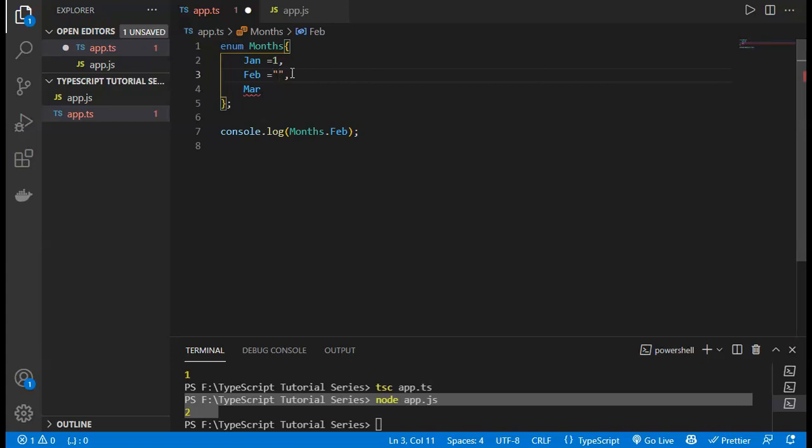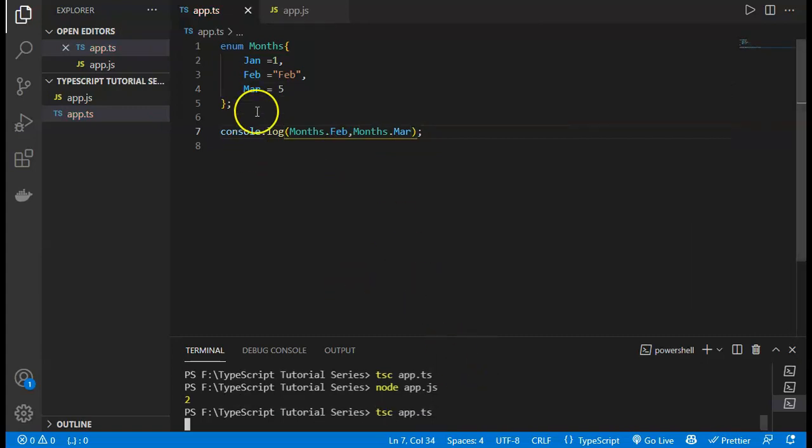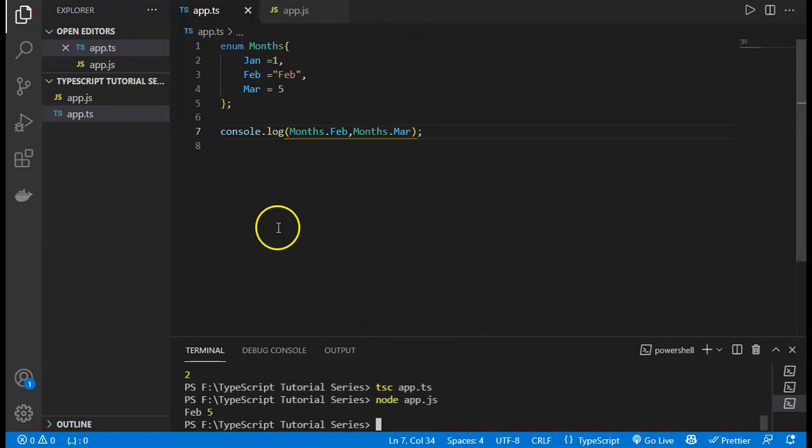If I now save, we have to define the March value also. It can contain a string or any other value, like a numeric value, like 5. Then if I save and console.log Feb again, or March also, like months.March, you will see it gives us the output as Feb and 5. So enums can also contain custom values, because they are just constant values declared once. So months.Feb equals Feb, and March equals 5. So these are the concepts of enums.